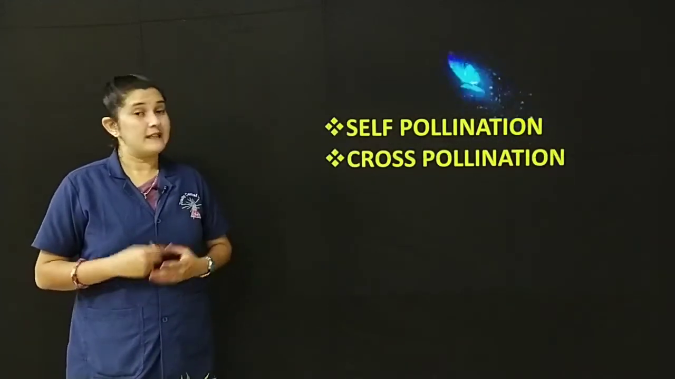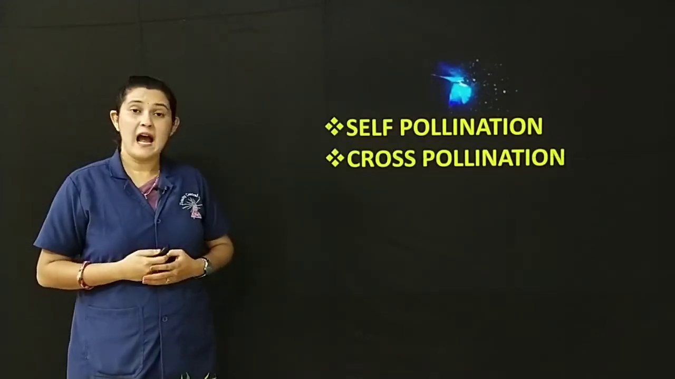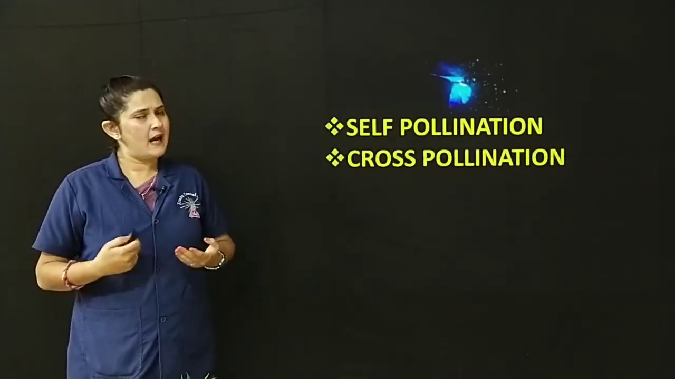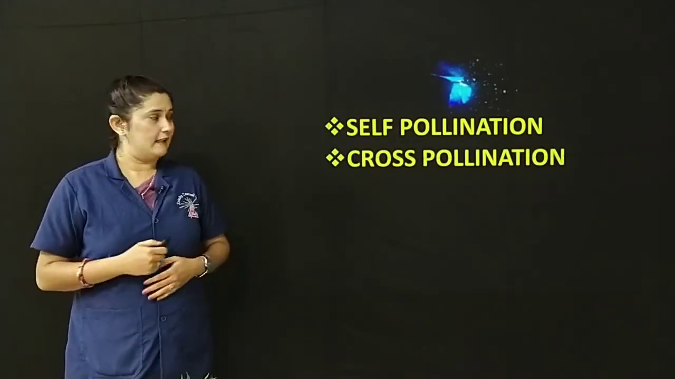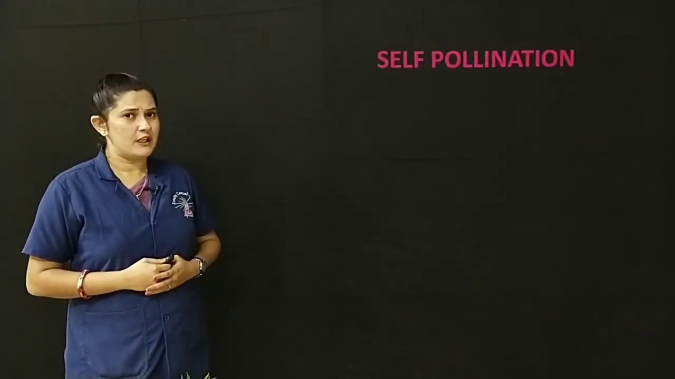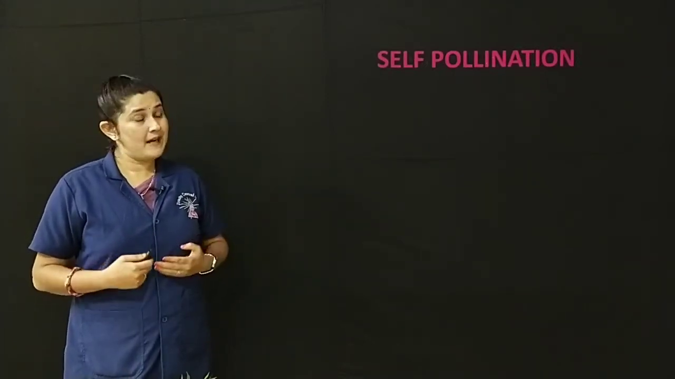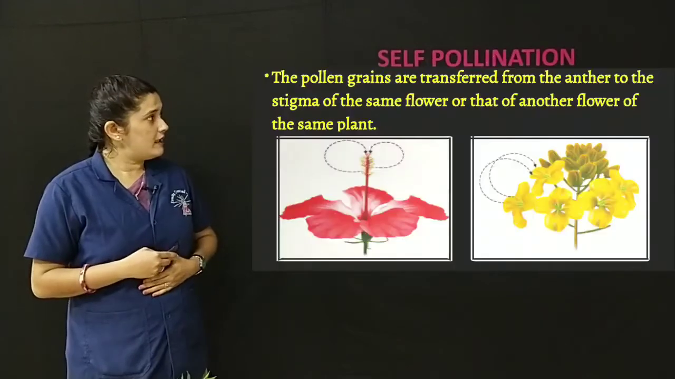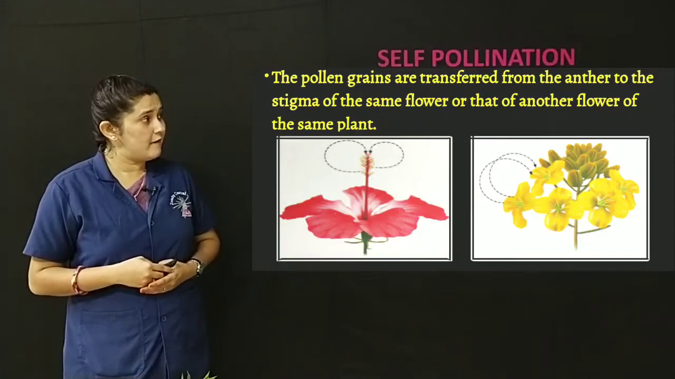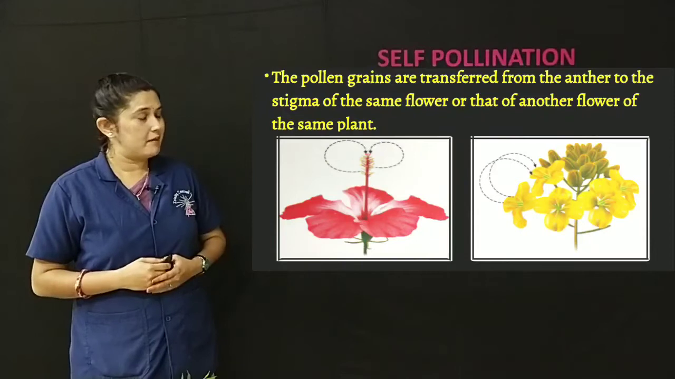In pollination, there are two types. They are self-pollination and cross-pollination. You will learn about self-pollination and cross-pollination in detail. Self-pollination. What do you mean by self? Self means by itself. The pollen grains are transferred from the anther to the stigma of the same flower or that of another flower of the same plant.